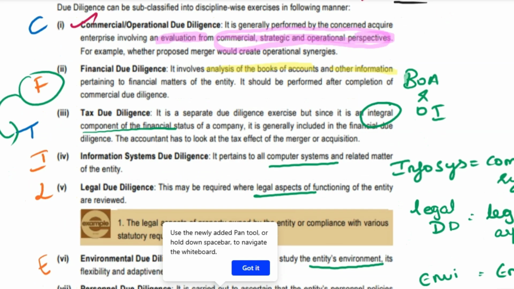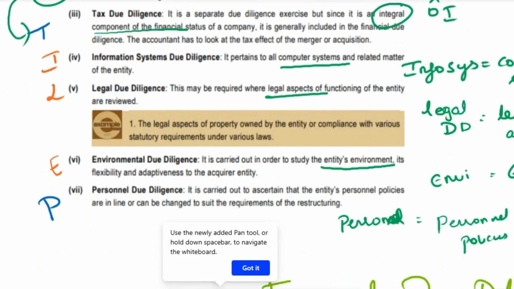C stands for commercial or operational due diligence. So in commercial or operational due diligence, you are going to write three key points. It involves evaluation from three perspectives. What are the perspectives? C stands for commercial, O stands for operational, S stands for strategic perspective. Next, we are going for P.